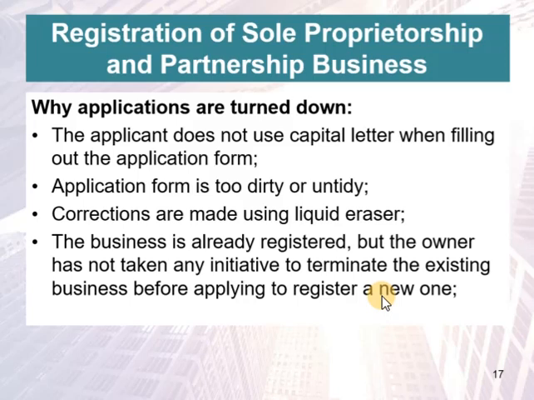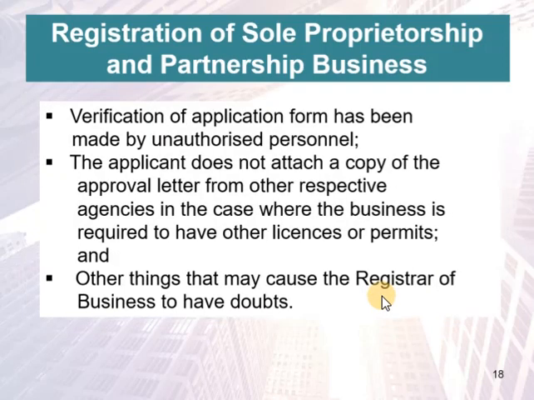But if you plan to register more than one, especially if you conduct different types of business and different names, you are allowed to register more than one. Another reason why your application is turned down is because verification of the application form has been made by unauthorized personnel. The applicant does not attach a copy of the approval letter from other respective agencies in the case where the business is required to have other licenses or permits, or maybe you have to submit extra documents, but the approval letter is not attached, and other things that may cause the registrar of the business to have doubts.